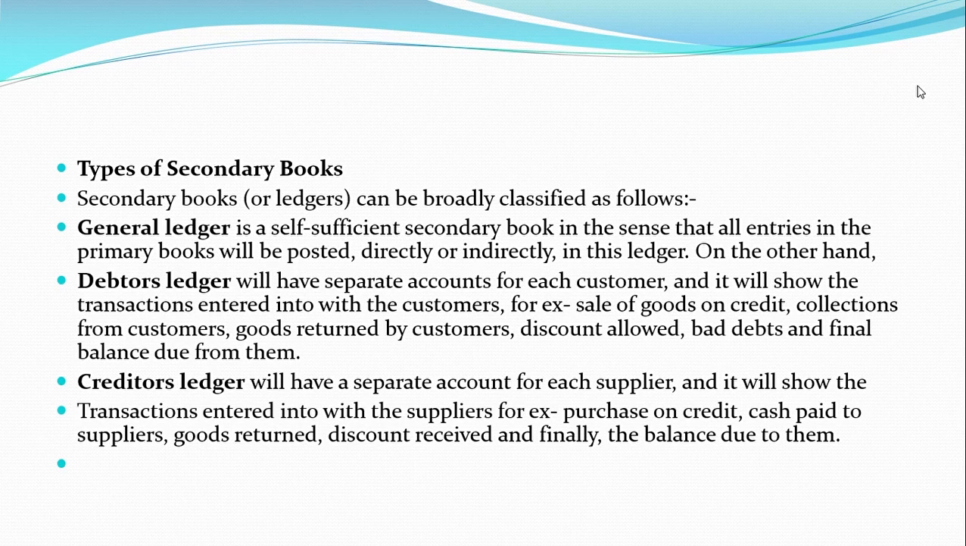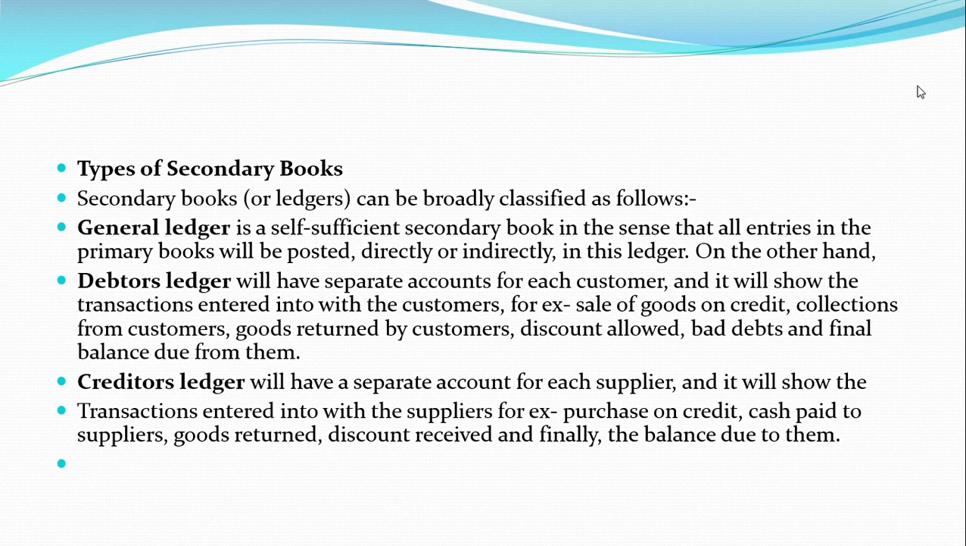Now we have various types of secondary books. Secondary books can be broadly classified as general ledger, debtors ledger, creditors ledger, etc. Talking about the general ledger, it is a self-sufficient secondary book in the sense that all entries in the primary book will be posted directly or indirectly in this ledger.